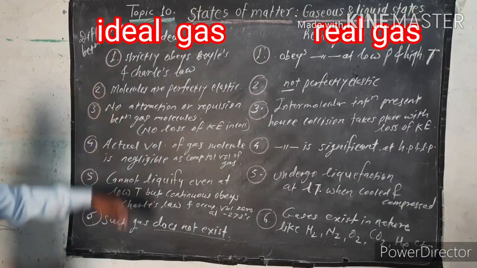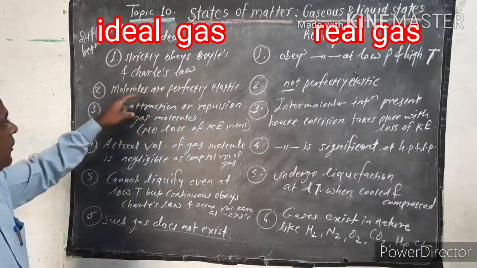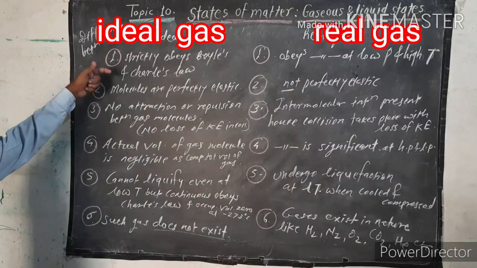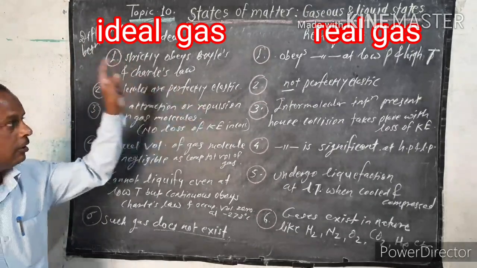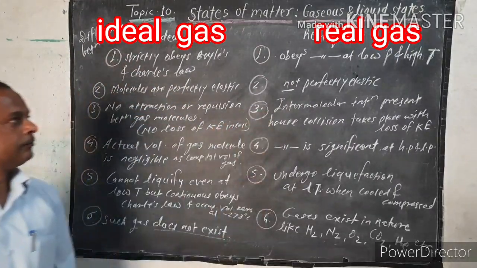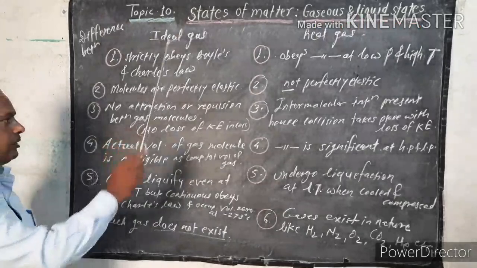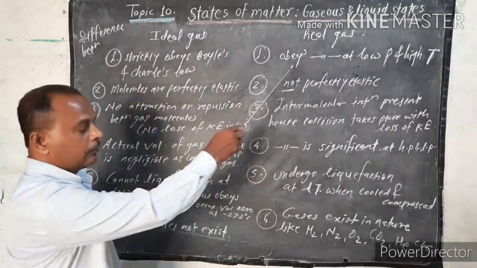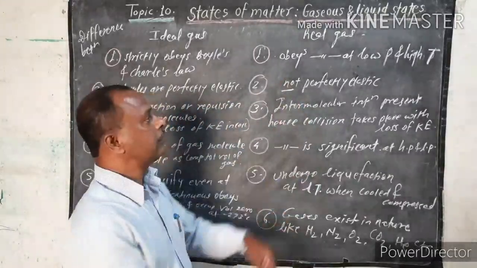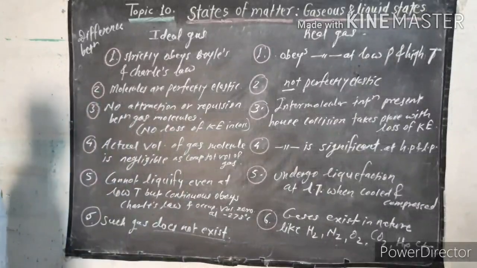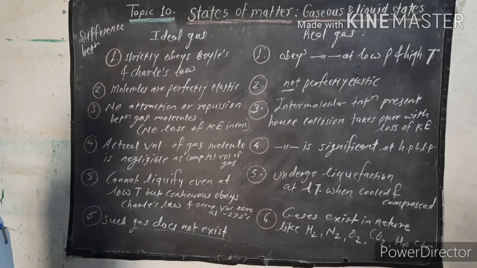We know that ideal gases are those gases which strictly follow the gas laws, that is Boyle's law and Charles law. This is the first point related to the ideal gas: it strictly obeys Boyle's and Charles law. But real gases do not obey Boyle's law and Charles law, except under specific conditions: they obey them at low pressure and high temperature. Do you understand? Now, the second one is that molecules are perfectly elastic in nature.